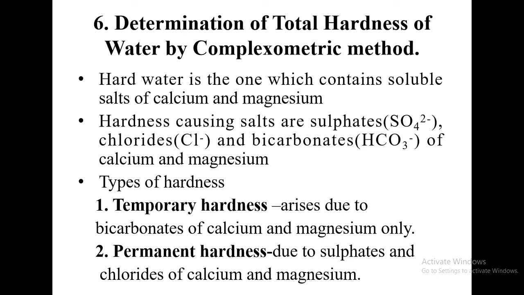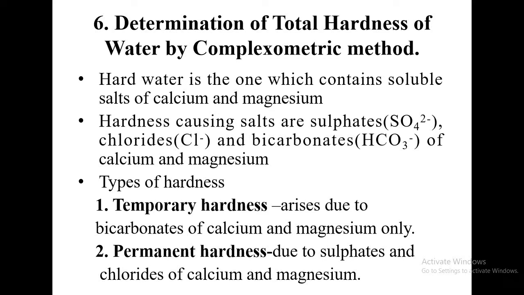In this class, I am going to explain to you something about part B experiments, that is volumetric analysis. The first experiment under that is determination of total hardness of water by complexometric method. In the list of experiments already given to you, it is the sixth experiment. Let us see some introduction to the experiment.